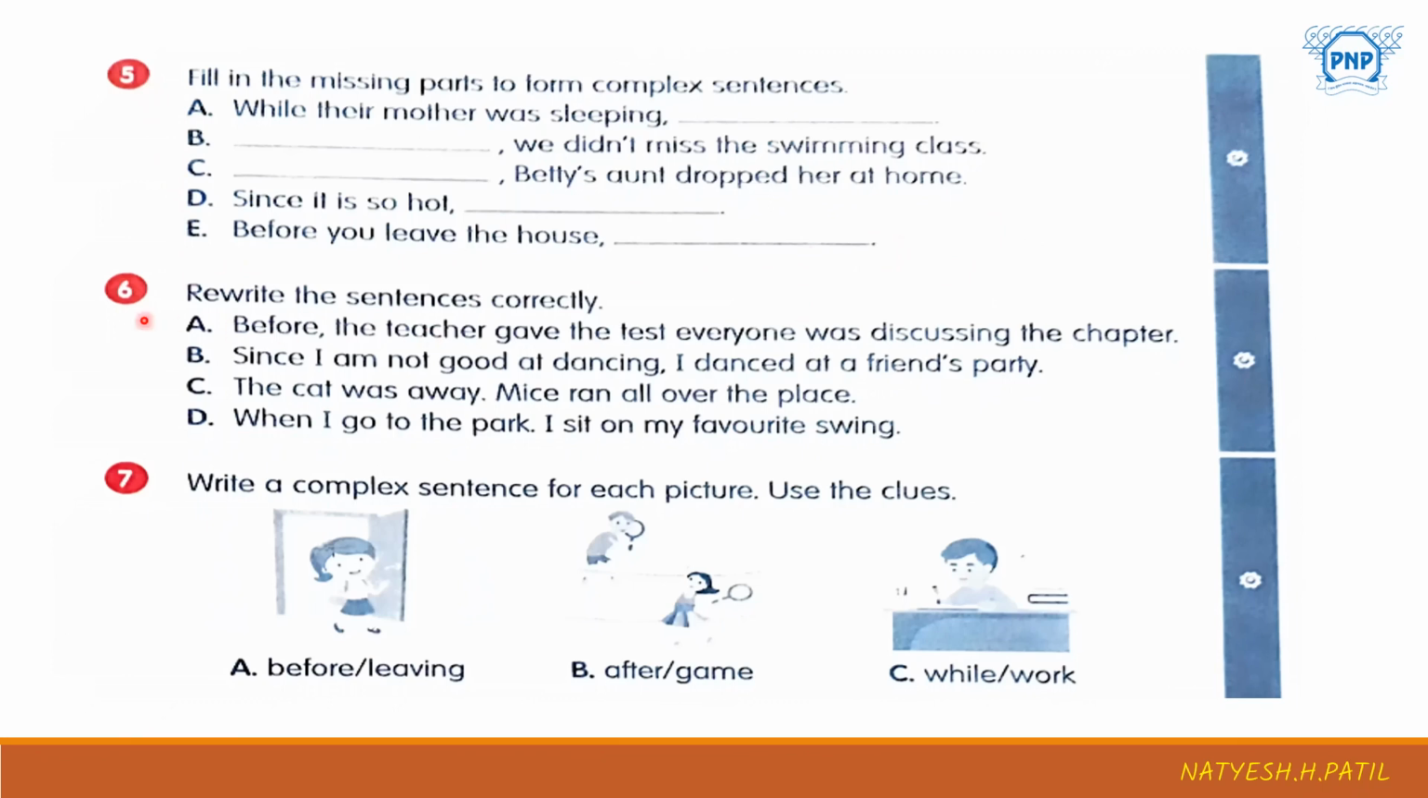Now let's take question set number 6. Rewrite the sentences correctly. There are a few mistakes in these sentences. You have to check where the mistake is and correct the sentence accordingly. There are minor mistakes. Just observe these sentences very carefully. The first thing is to check where they have placed a comma.